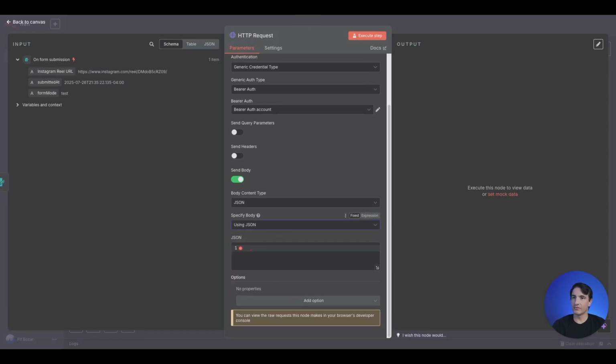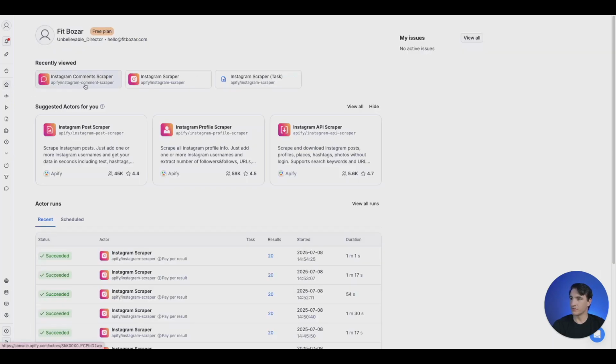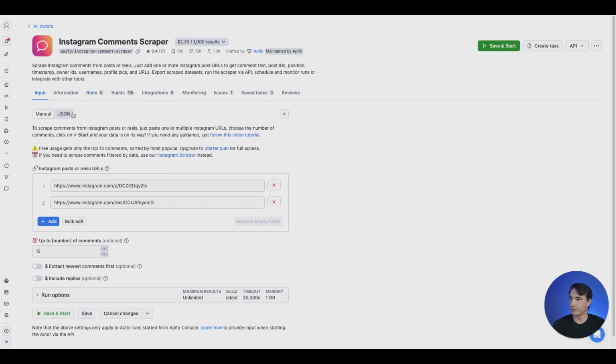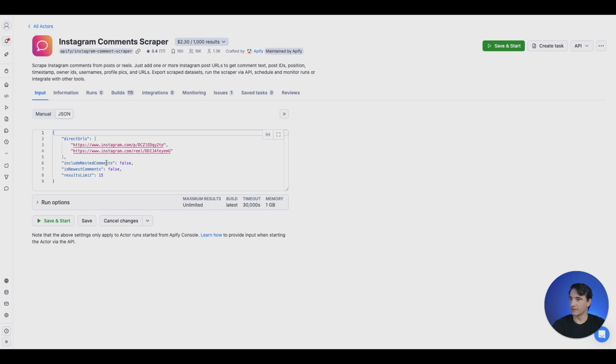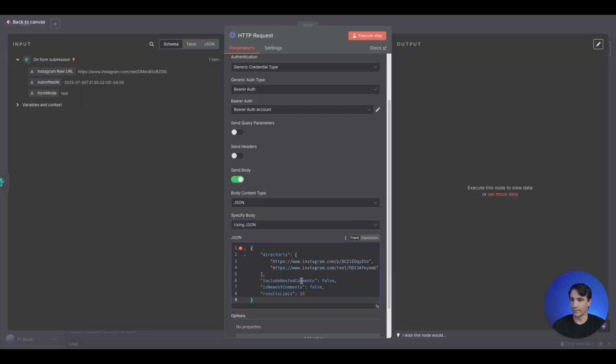Where do we get this from? If we come back to Apify and we go to the comment scraper, we'll click on the JSON here and copy this. We can go ahead and drop this into here.